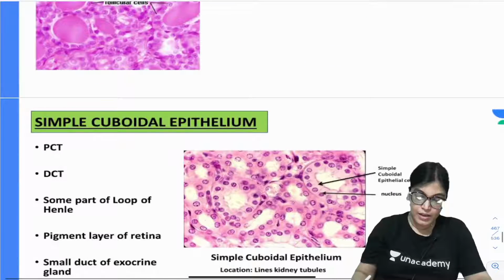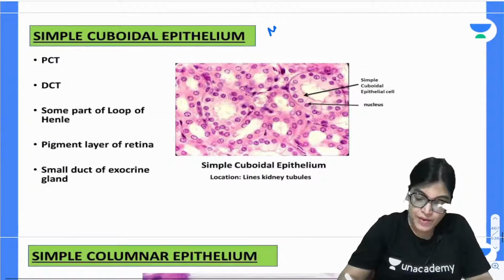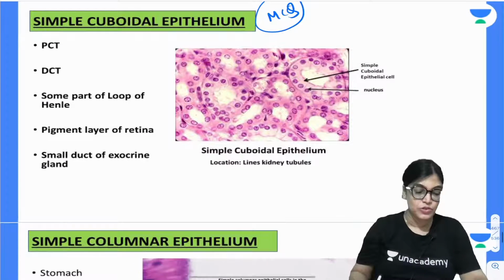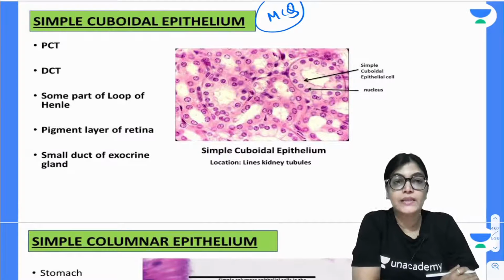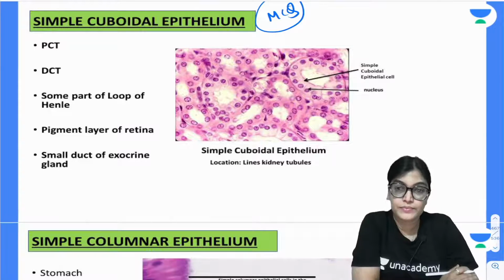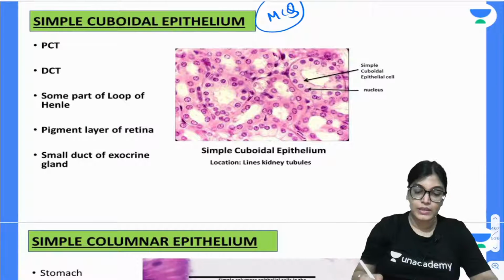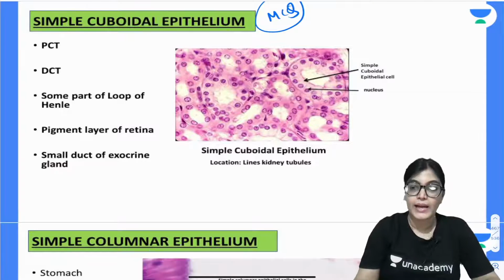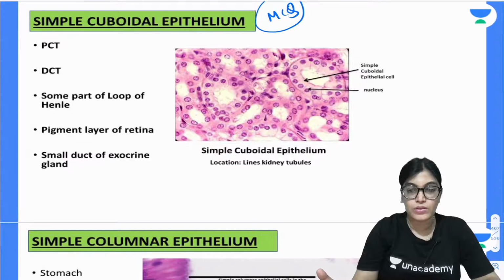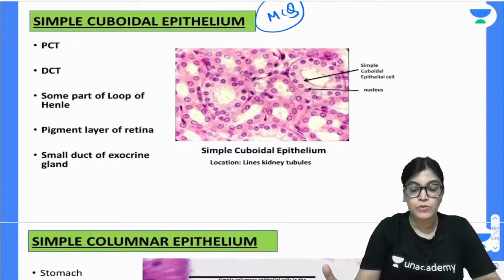Now, coming to the list, what is very, very important for your entrance exam is that you should memorize the list of epithelia which is commonly asked in MCQs. Next is simple cuboidal epithelium. We have already seen the two slides, thyroid and germinal epithelium. Continuing with this, I want to tell you about the examples of simple cuboidal epithelium.